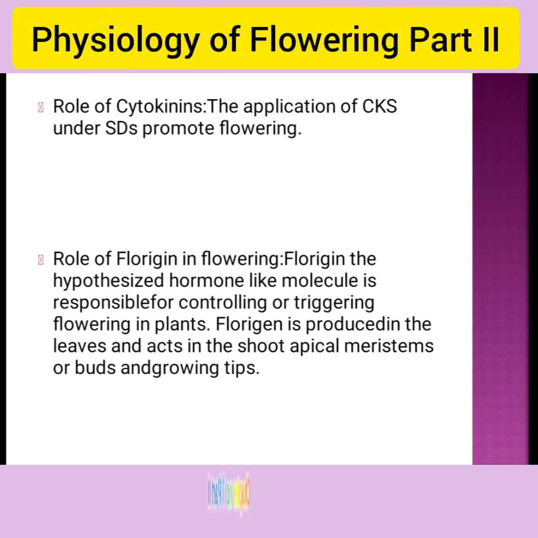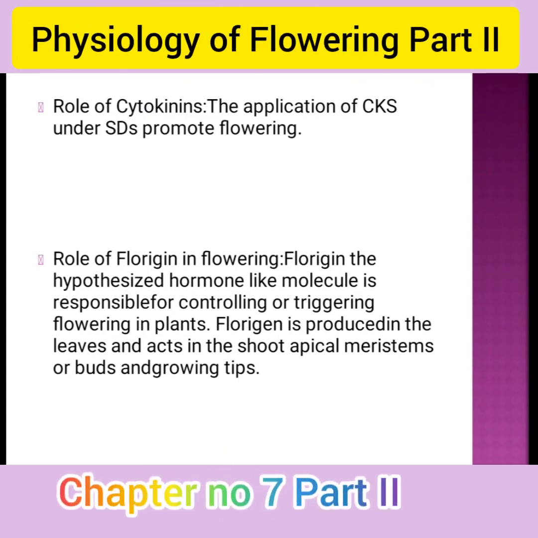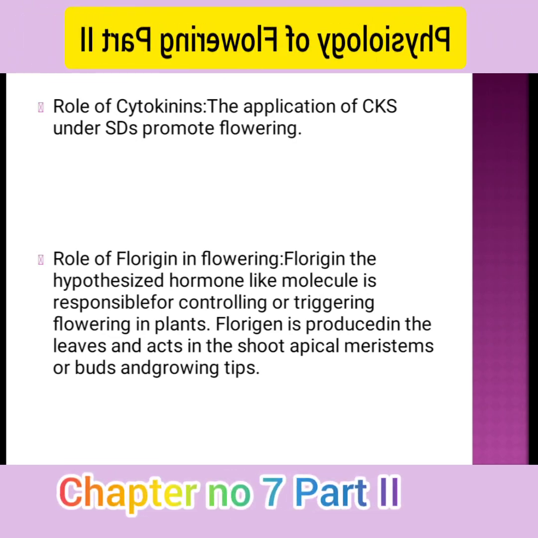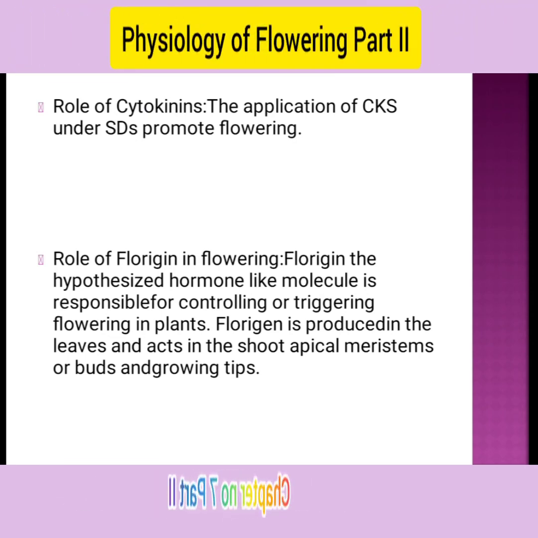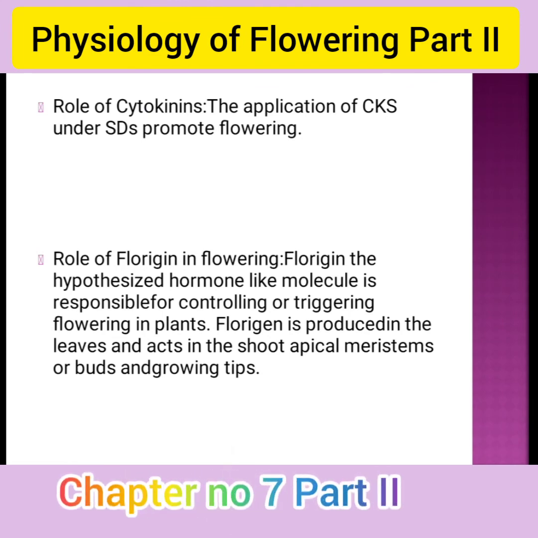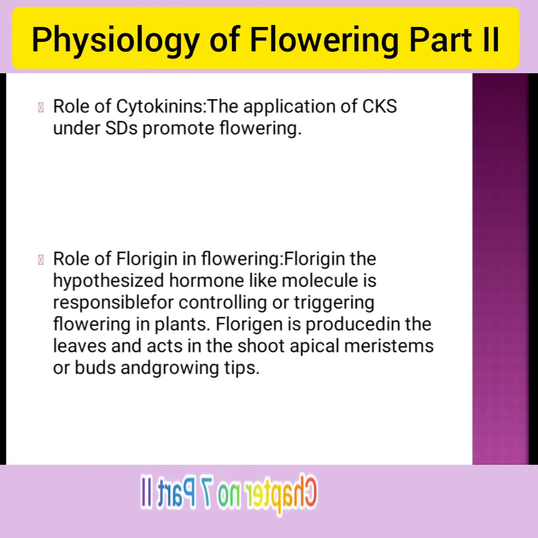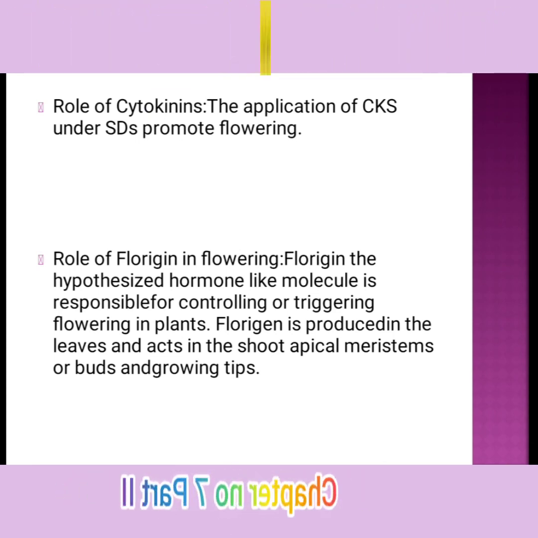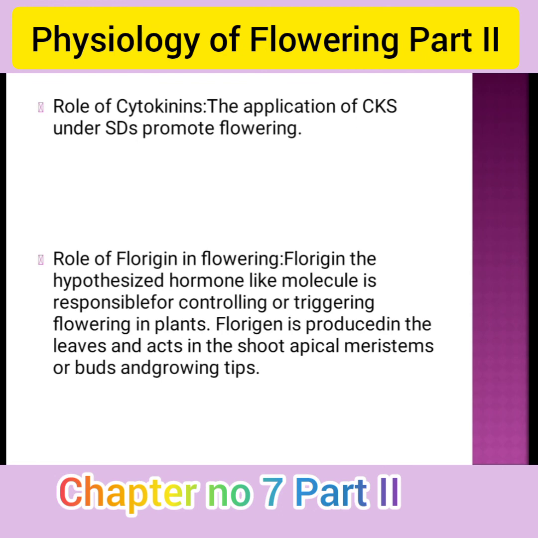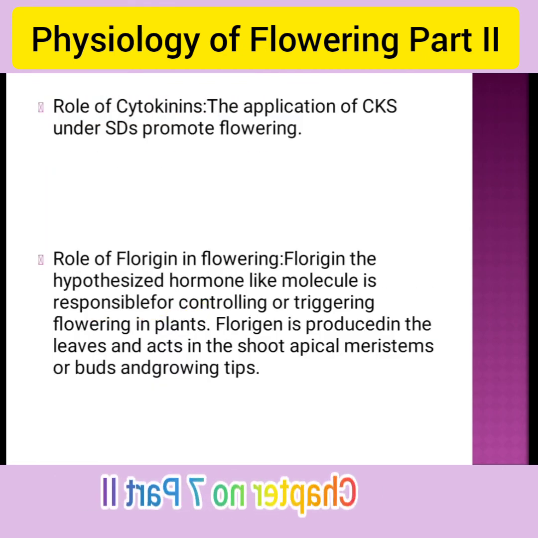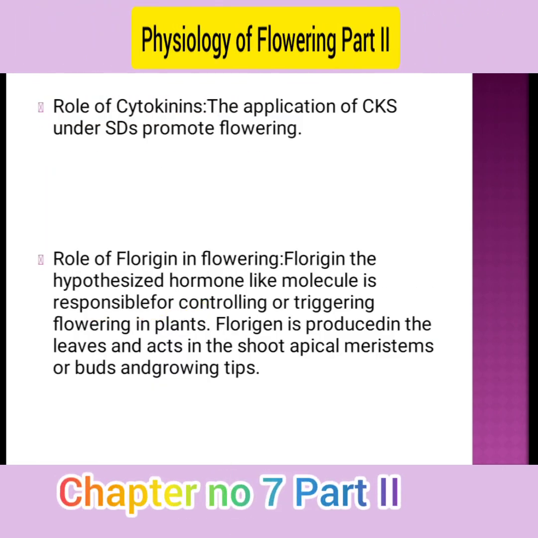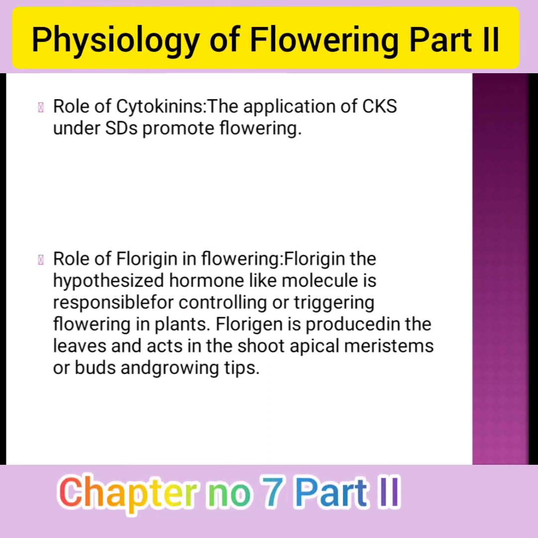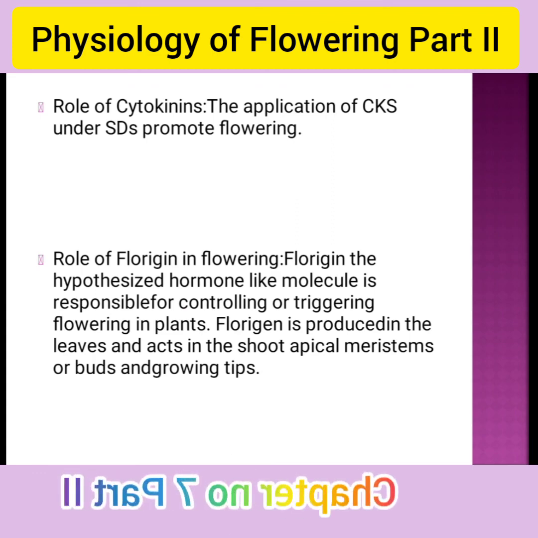Role of florigen in flowering: it is hypothesized that hormone-like molecules are responsible for triggering flowering in plants. Florigen is produced in the leaves and acts on the shoot apical meristem, or the bud and growing tips. These are some of the phytohormones and phytochromes that play a role in flower production. Remaining parts we will see in the next lecture.